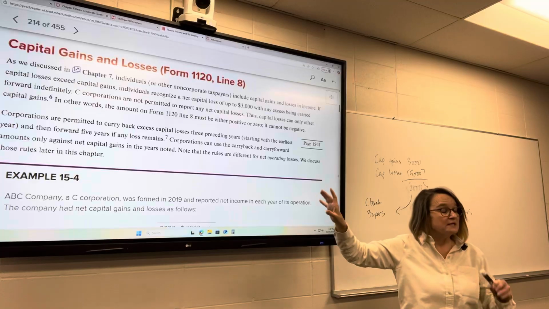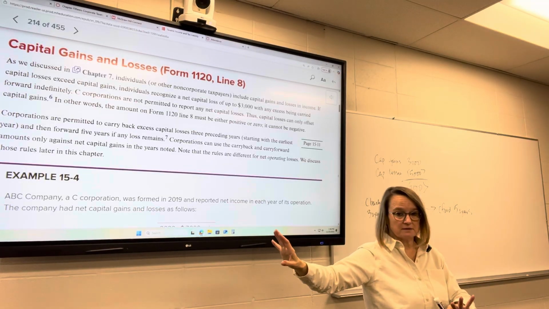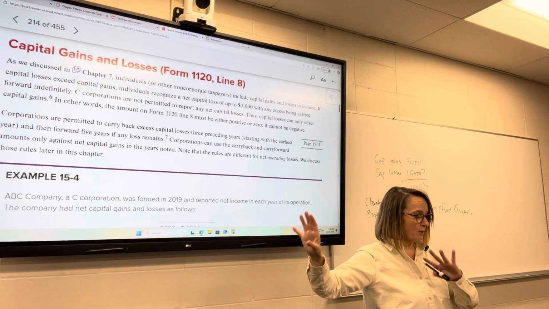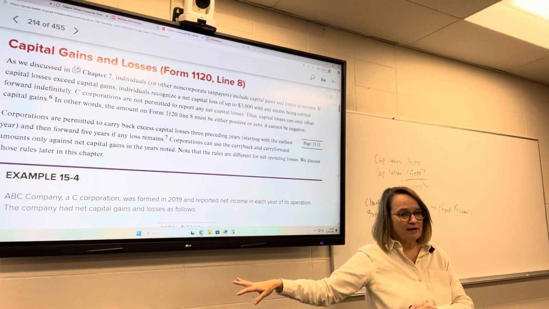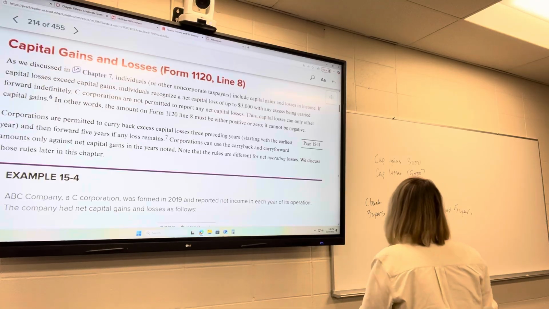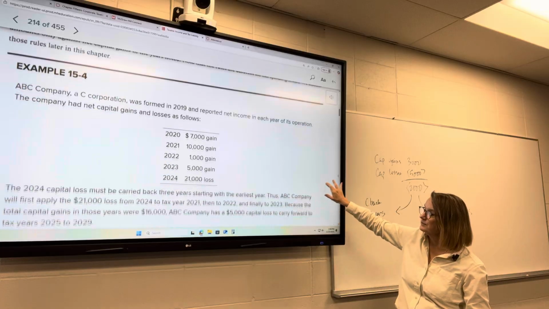This is different. So I had mentioned net operating losses. This is different from that. There's some different rules for the net operating losses that we're going to talk about a little bit further down in this section. But this is just for capital losses. So let's take a look at what this would look like.